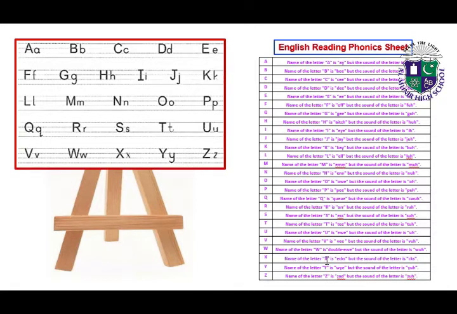Name of the letter W is W, but the sound of the letter is W. Name of the letter X is X, but the sound of the letter is X. Name of the letter Y is Y, but the sound of the letter is Y. Name of the letter Z is Z, but the sound of the letter is Z.